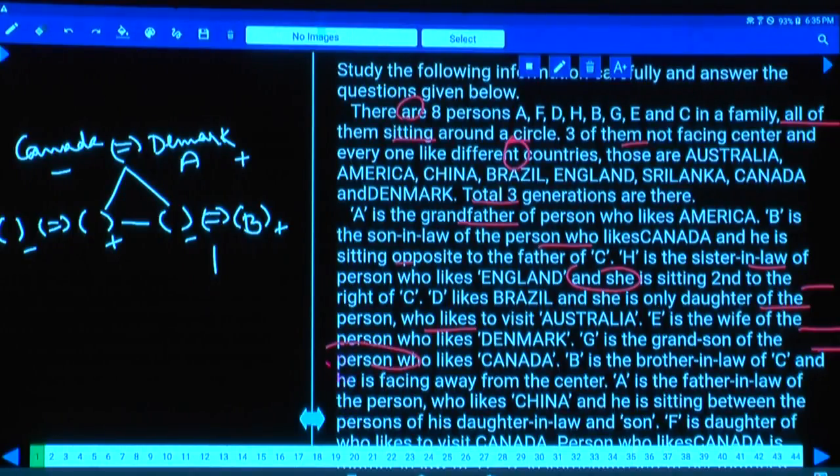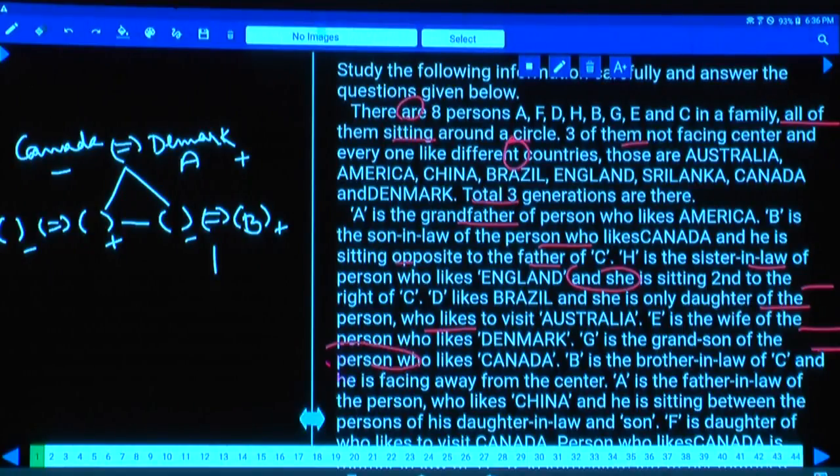B is the son-in-law of the person who likes Canada. Next one. He is seated opposite to the father of C, and this C must be either here or in the third generation, and opposite to the father of C.